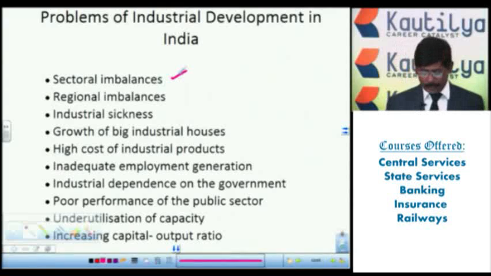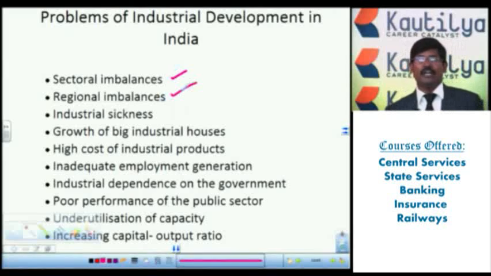Here there is an imbalance between the agriculture sector and the secondary sector. Suppose we start a number of industries, like the agro-based industries we develop. Suppose equally the agriculture sector is not developed, then they are unable to get the raw materials. When they are unable to get the raw material, it's a problem for this sector. Let's say here the sector imbalances. Next one, regional imbalances. Because of these industries, only some regions are well developed, and other regions are neglected. Here regional imbalances also form.